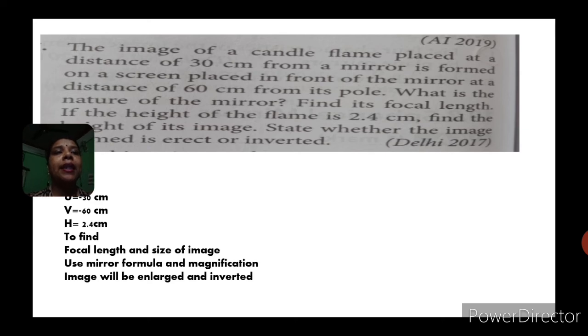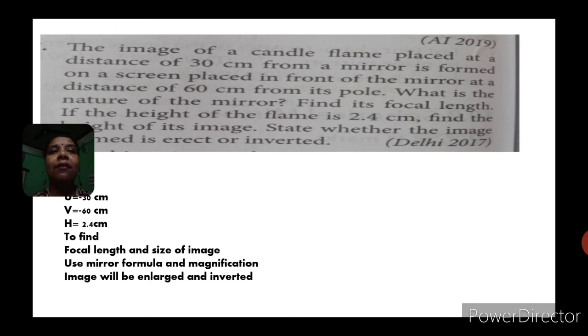The image of a candle flame placed at a distance of 30 centimeter from a mirror is formed on a screen placed in front of the mirror at a distance of 60 centimeter from the pole. What is the nature of the mirror? Find its focal length. If the height of the flame is 2.4 centimeter, find the height of the image. State whether the image formed is erect or inverted. Okay, now it is a very easy question.